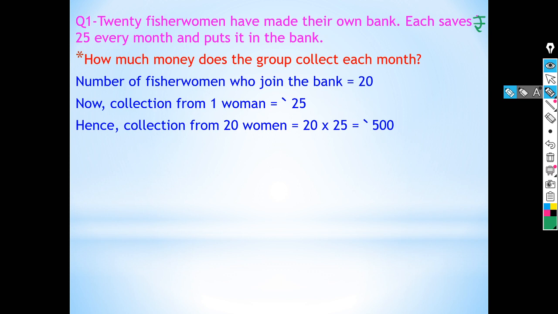Now, collection from one woman is rupees 25. Hence, the collection from 20 women is 20 multiplied by 25. So, 20 multiplied by 25, 5 zeros are 0 and 5 twos are 10, that is 500. So, here collection from 20 women is rupees 500.